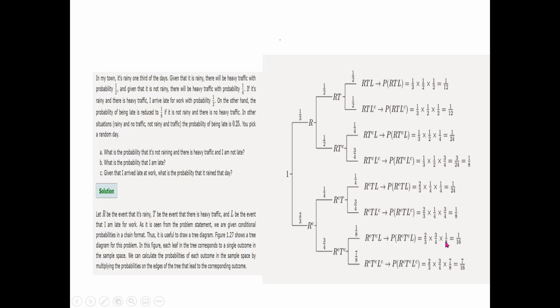It is 1 minus 1 by 8, because this is exactly the same combination; the only difference is we have LC. So the probability of LC is equal to 1 minus the probability of L, which is 1 minus 1 by 8, which is 7 by 8. That's how you can fill the entire statement in the form of a tree diagram.